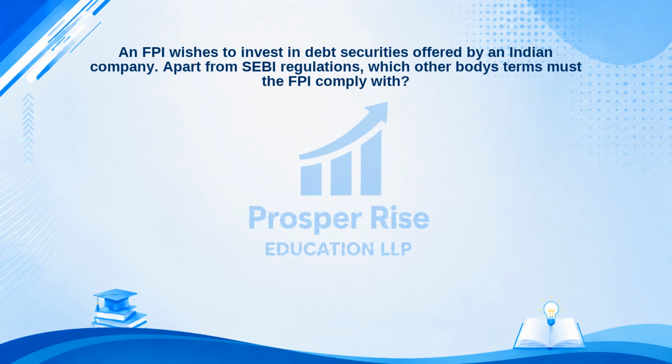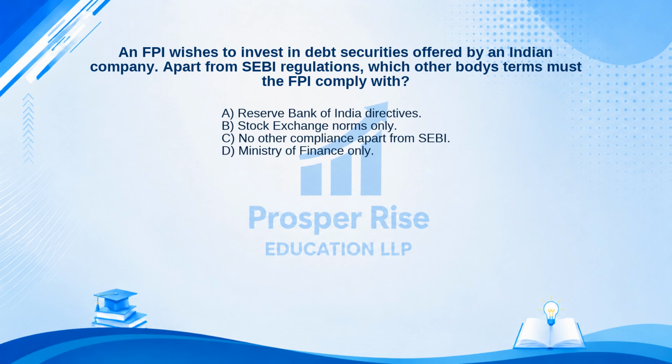An FPI wishes to invest in debt securities offered by an Indian company. Apart from SEBI regulations, which other body's terms must the FPI comply with? Here are your options. A. Reserve Bank of India directives. B. Stock exchange norms only. C. No other compliance apart from SEBI. Or D. Ministry of Finance only. Take a moment to pause the video and decide.